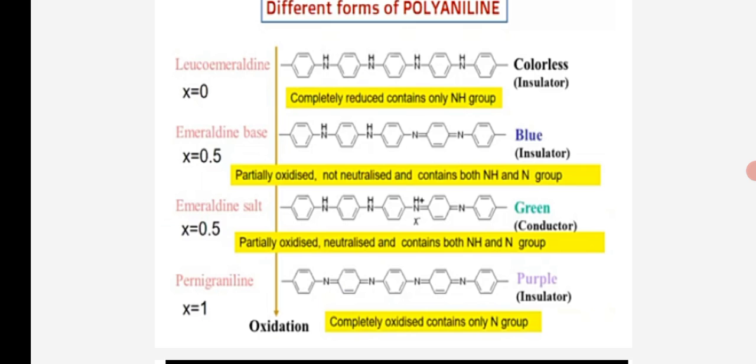Leucoemeraldine, X is equal to 0, is completely reduced and contains only NH groups, and this product is colorless. The colorless product is an insulator form.